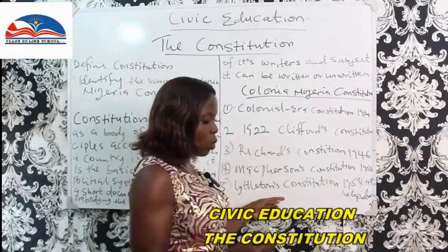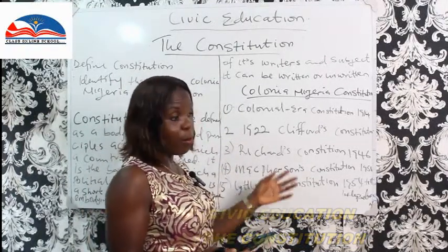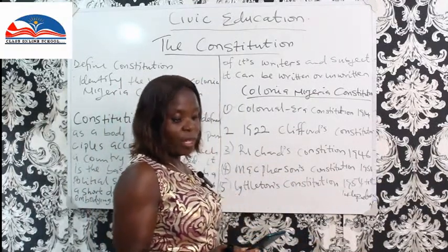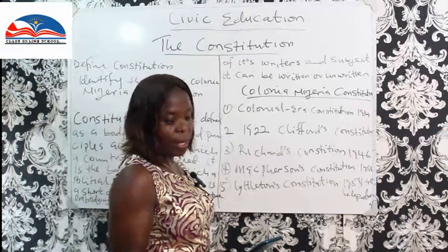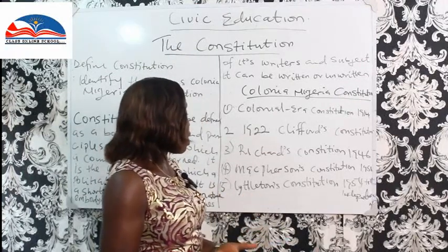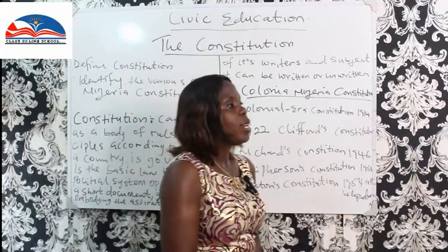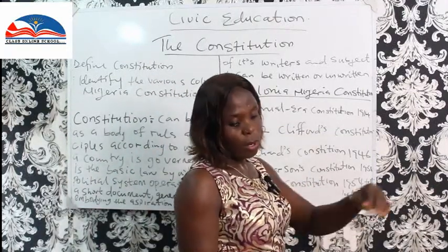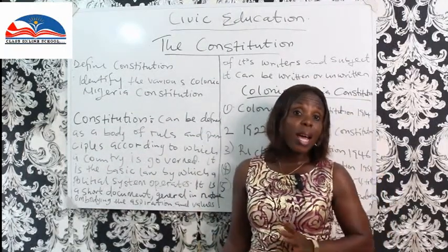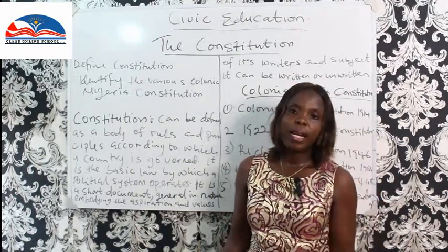And then we have the Littleton's Constitution, which started in 1954. Due to the conflict that happened between the regions, this gave rise to the Littleton Constitution. After this Constitution in 1954, it led to independence, and then we have the constitution that was made not by colonial masters, but by Nigerians, because they were already independent.